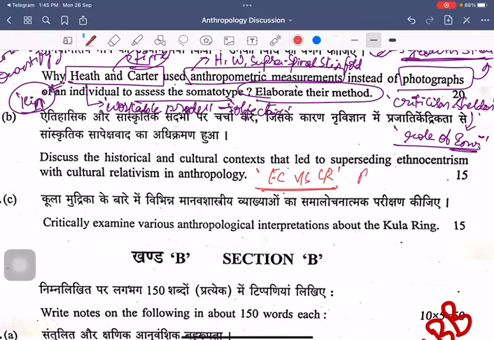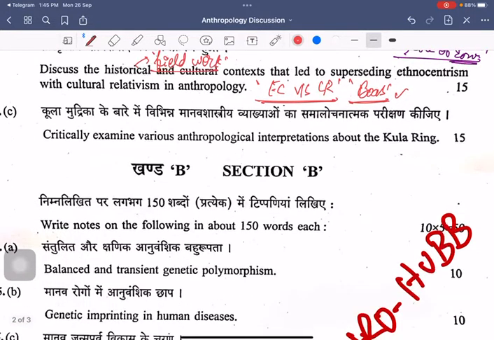And you see that Franz Boas happens to be one of the important individuals with respect to such a debate. And you can talk about the importance of the fieldwork that emerged in the context of the Boasian era with respect to resolving such a debate. Straightforward question. The last question of your Section A: critically examine the various